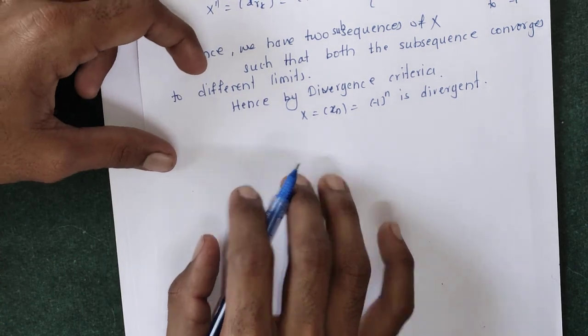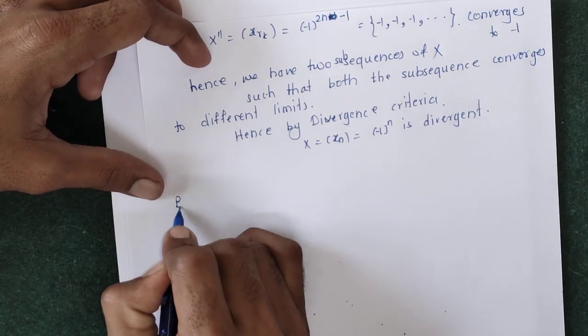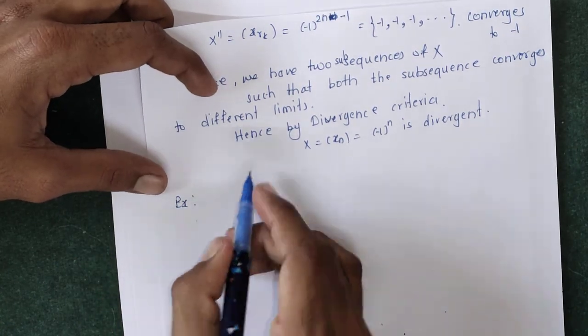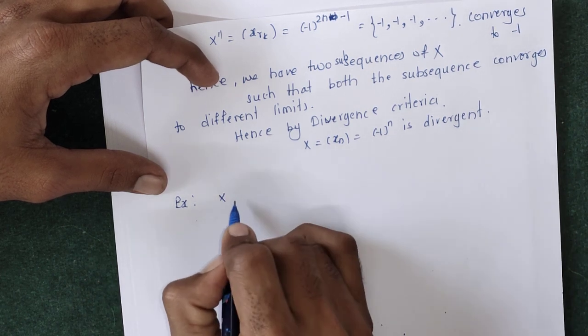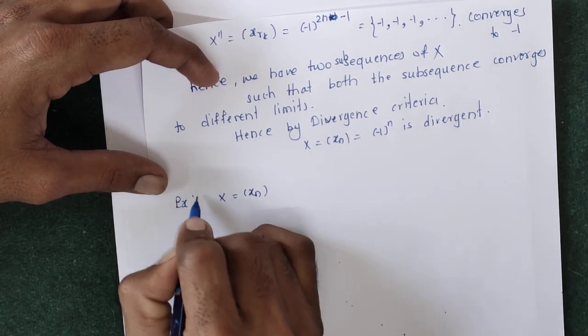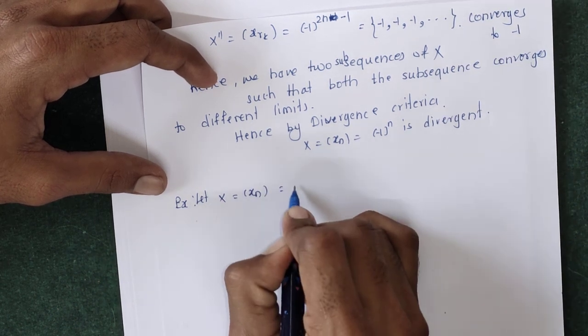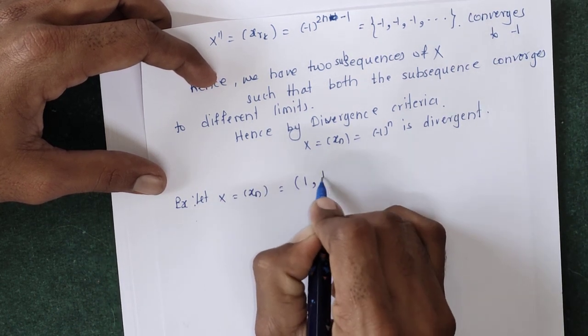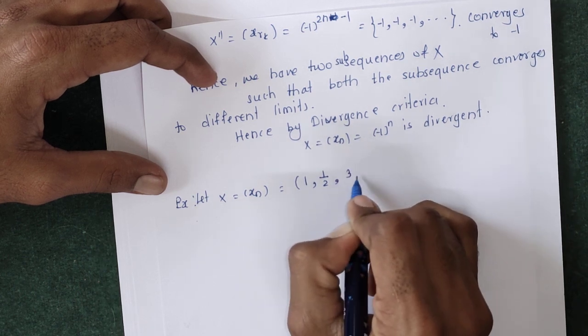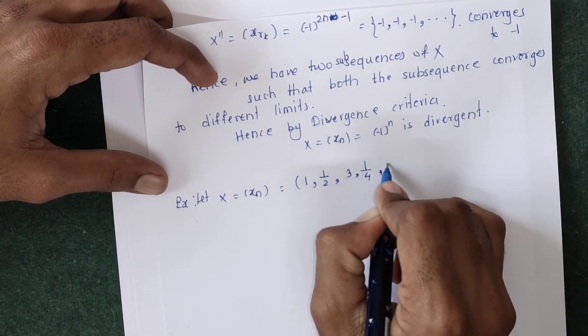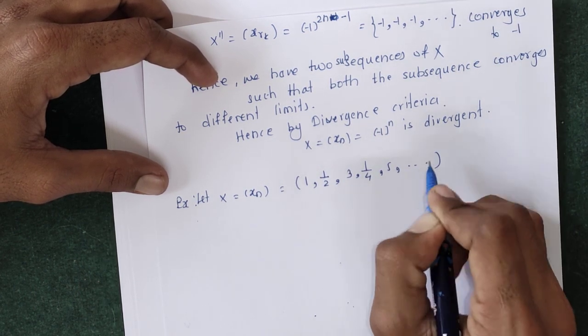Now we will see the next example. Suppose you are given the sequence x equals x_n, which is 1, 1 by 2, 3, 1 by 4, 5 and so on.